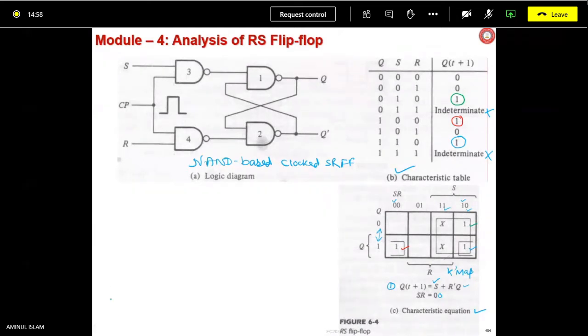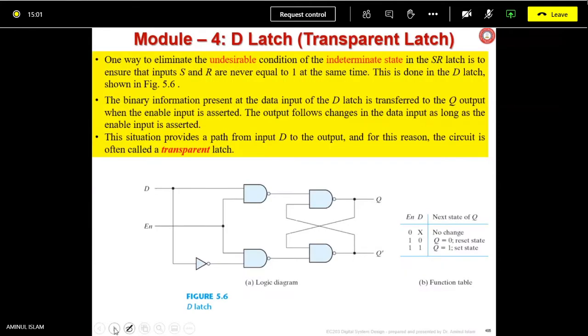Let us go for the next flip-flops. Next is a D flip-flop from SR flip-flop. SR flip-flop we have understood, the clocked one. In this, how to avoid this indeterminate state, that is the issue. So we can do it by using an inverter. Of course, it could be a NAND gate connected like this. Here the symbol used is inverter because it's taking a smaller number of transistors possibly.